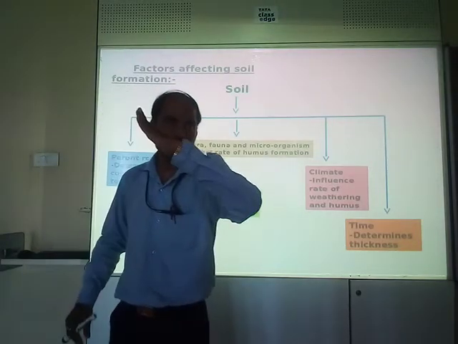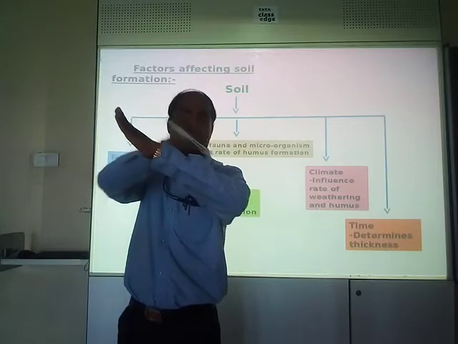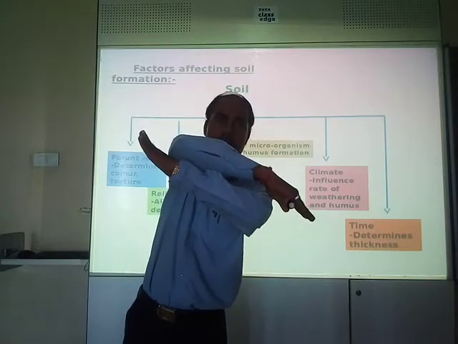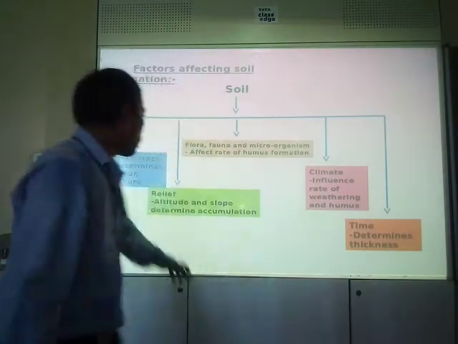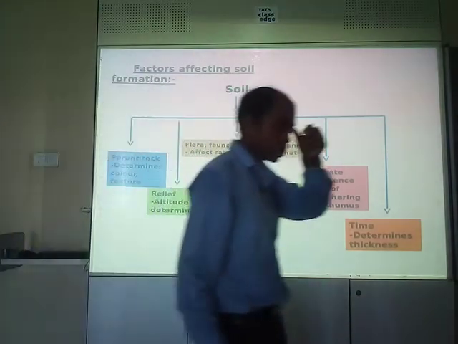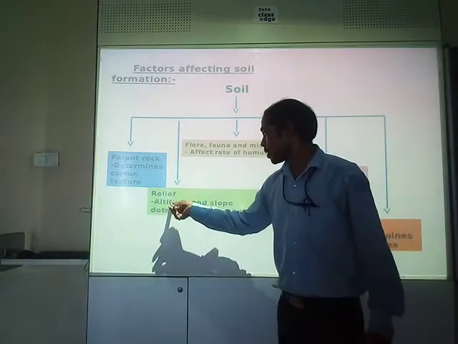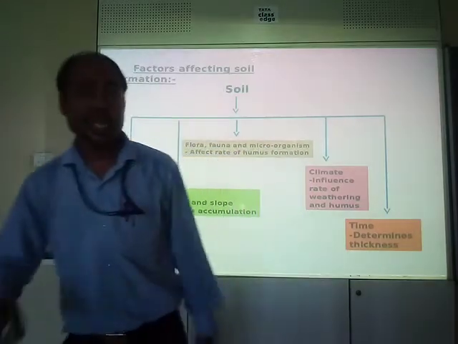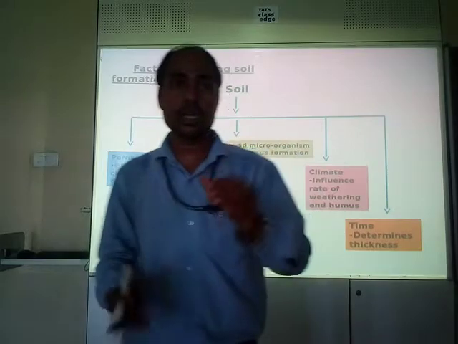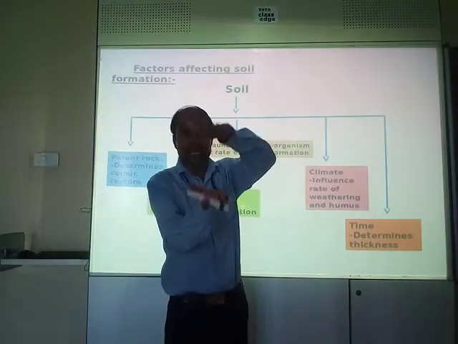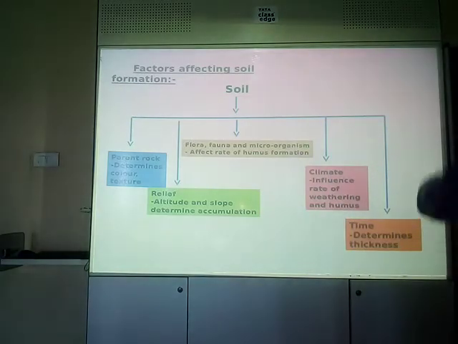If the land is sloped, there won't be too much accumulation of soil. It slides down. In the slope we don't get too much accumulation of the soil, and at high altitudes also we can't get too much accumulation. But in different areas like plains, we get accumulation or heaps of the soil. There the soil is found in lumps and in great depth, or you can say in thick materials.